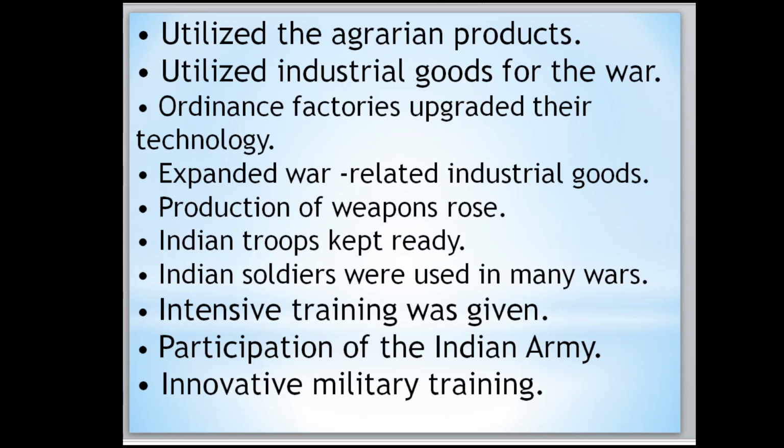Now move to the choice: how the British used our resources during the Second World War. They utilized the agrarian products and industrial goods for their war. Ordnance factories upgraded their technology, expanded war-related industrial goods, and production of weapons rose. Indian troops were kept ready. Indian soldiers were used in many wars. Intensive training was given to the soldiers. Participation of the Indian Army, innovative military training was also given to them.